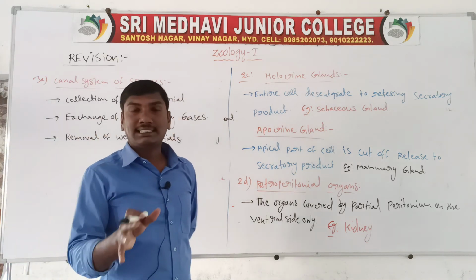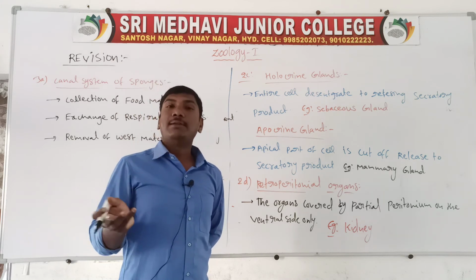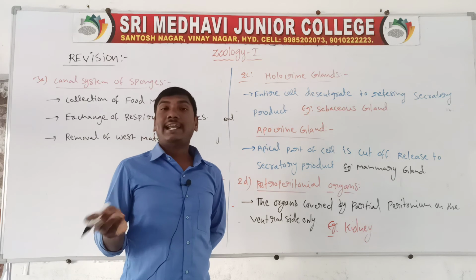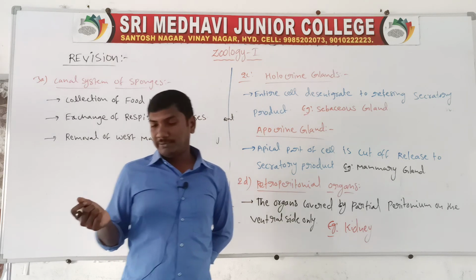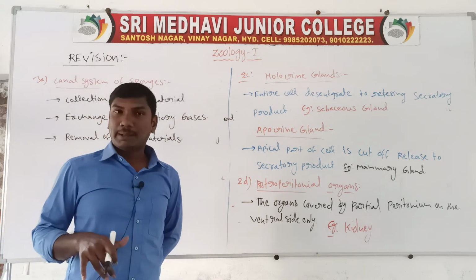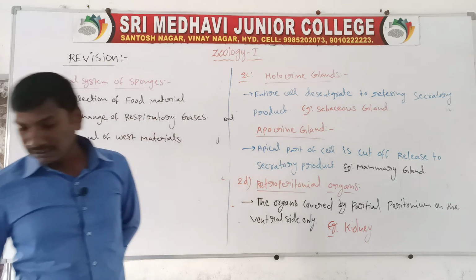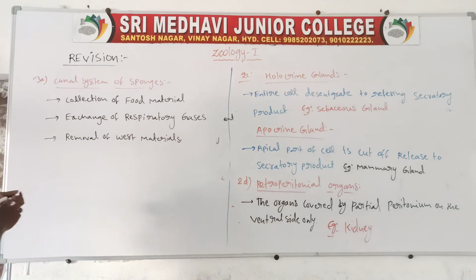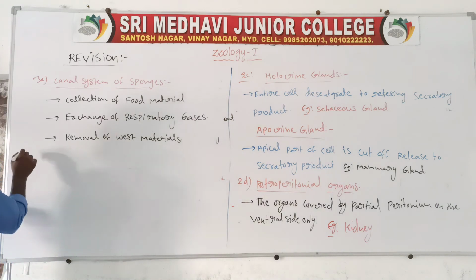So these are the functions of the canal system of sponges: removal of waste materials, exchange of gases, and collection of food materials. Next question 3B: what is botryoidal tissue?